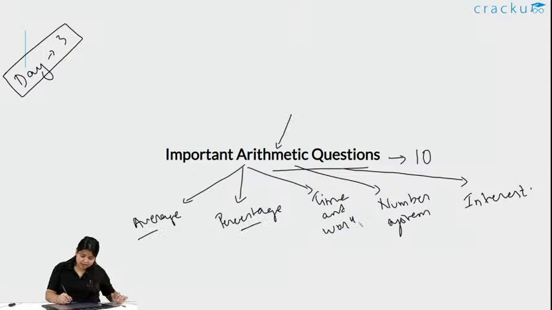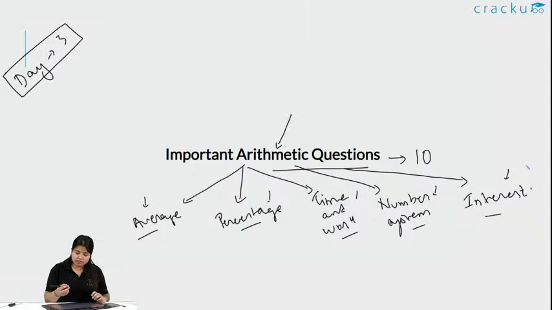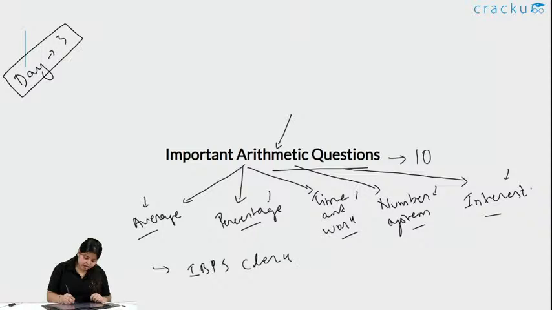So in this session we will be covering these 5 topics. From every topic we will have 2 questions each, that is 2 on average, 2 on percentage, 2 on time and work, 2 on number system and 2 on interest, and these will be of different types, so that you can know all the concepts and what type of question comes in the examination. And which exam are we talking about? It is IBPS Clerk Prelims, the first shift on 5th of December.